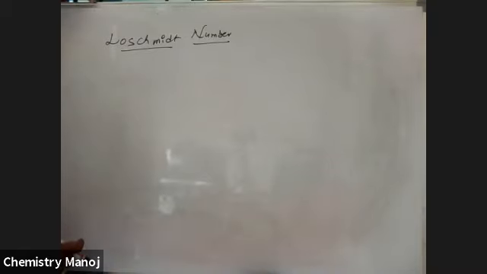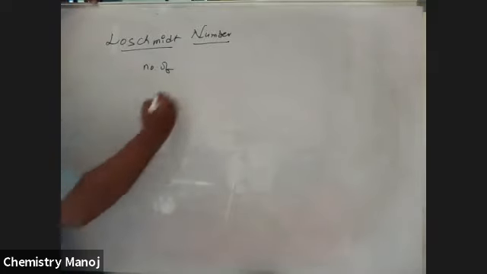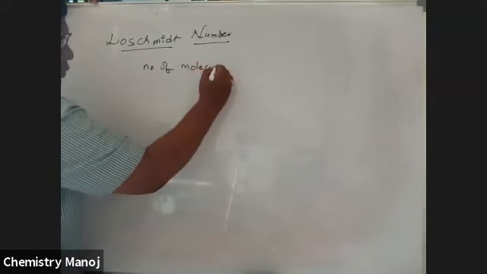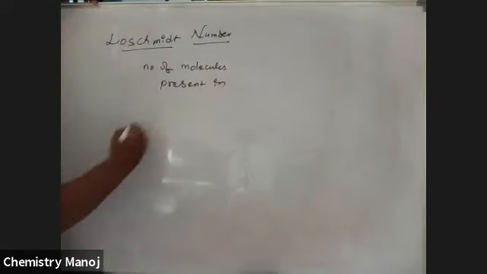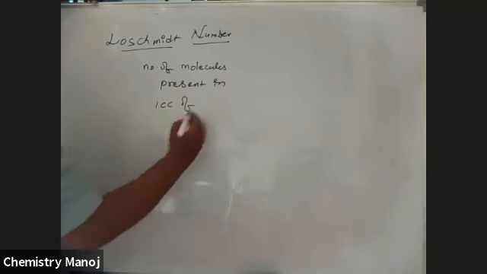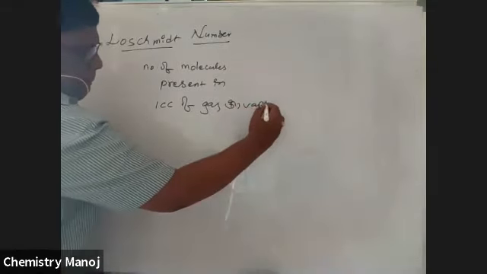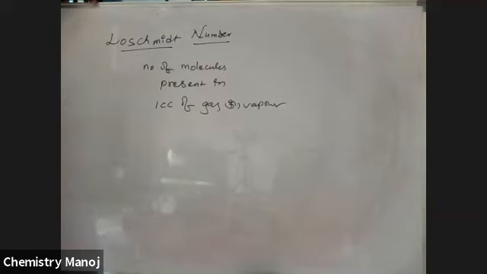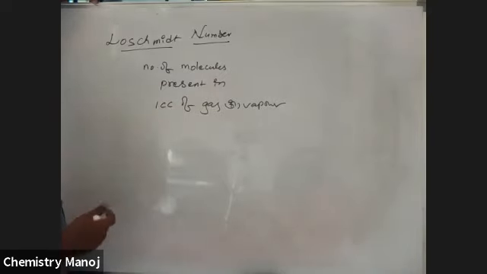What is this Loschmidt number? Loschmidt number is nothing but the number of molecules present in 1 cc of gas or vapor. So this is the Loschmidt number. The number of molecules present in 1 cc of gas or vapor, whichever it may be.